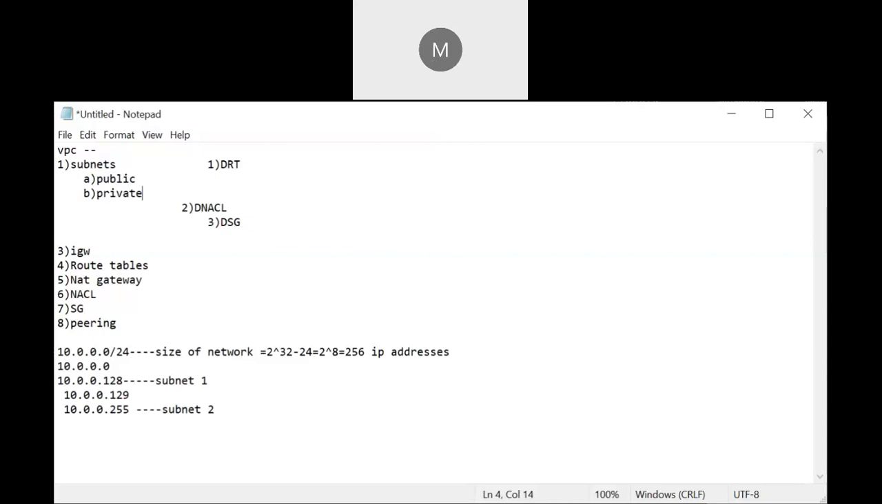Let's say I have my own private network, right, in any organization. Let's take the example of databases. Most of the time, in any organization, the databases will be in private only, right? They will not be accessed from anywhere or from outside the world. So that should be private.